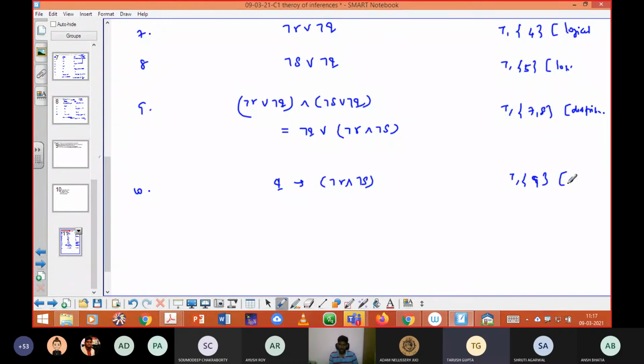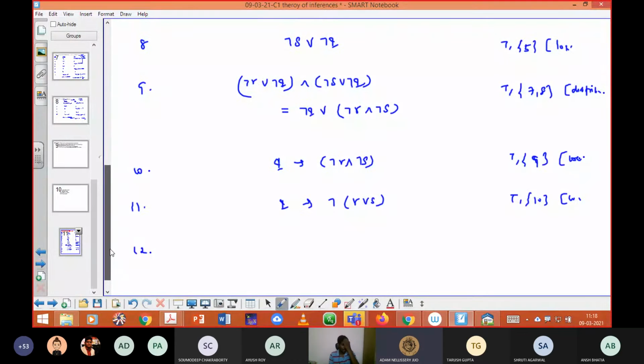Okay. So this is actually a logical equivalence formula. After this step, it can be further modified to negation of R or S. So this is from the logical equivalence step. Again, have you understood up to this 11th step? Yes, sir. Now you can predict what will be the next step.